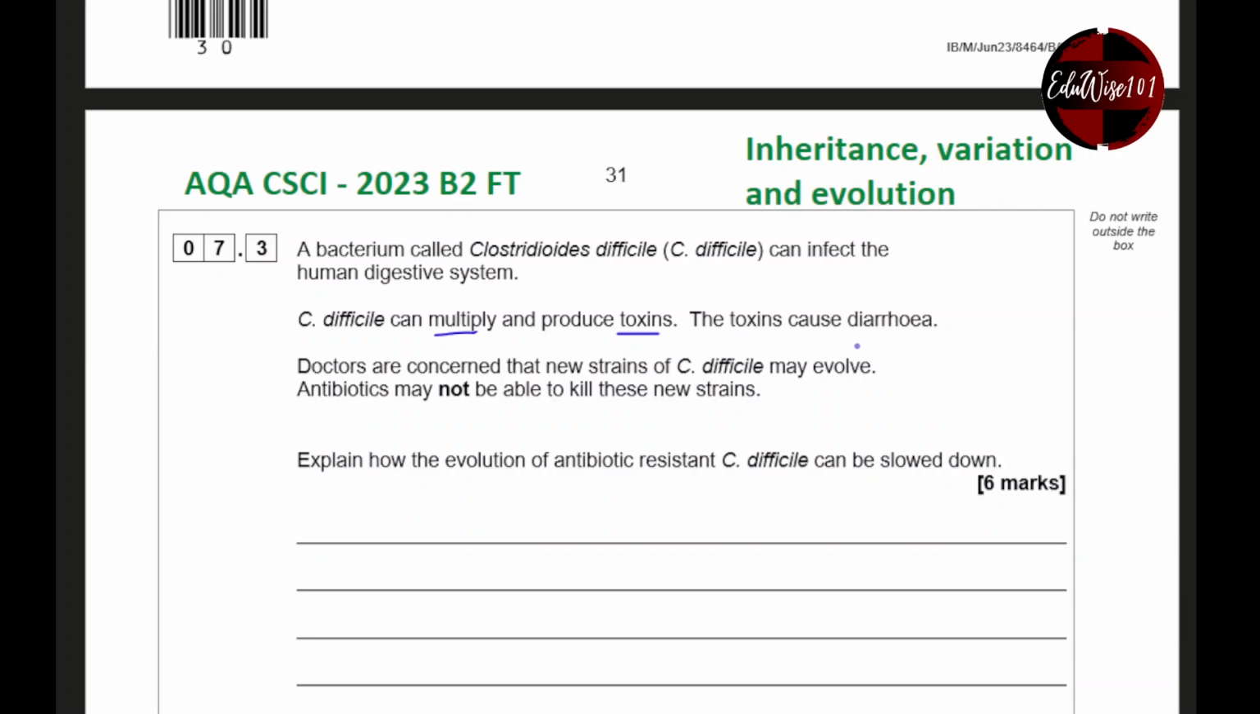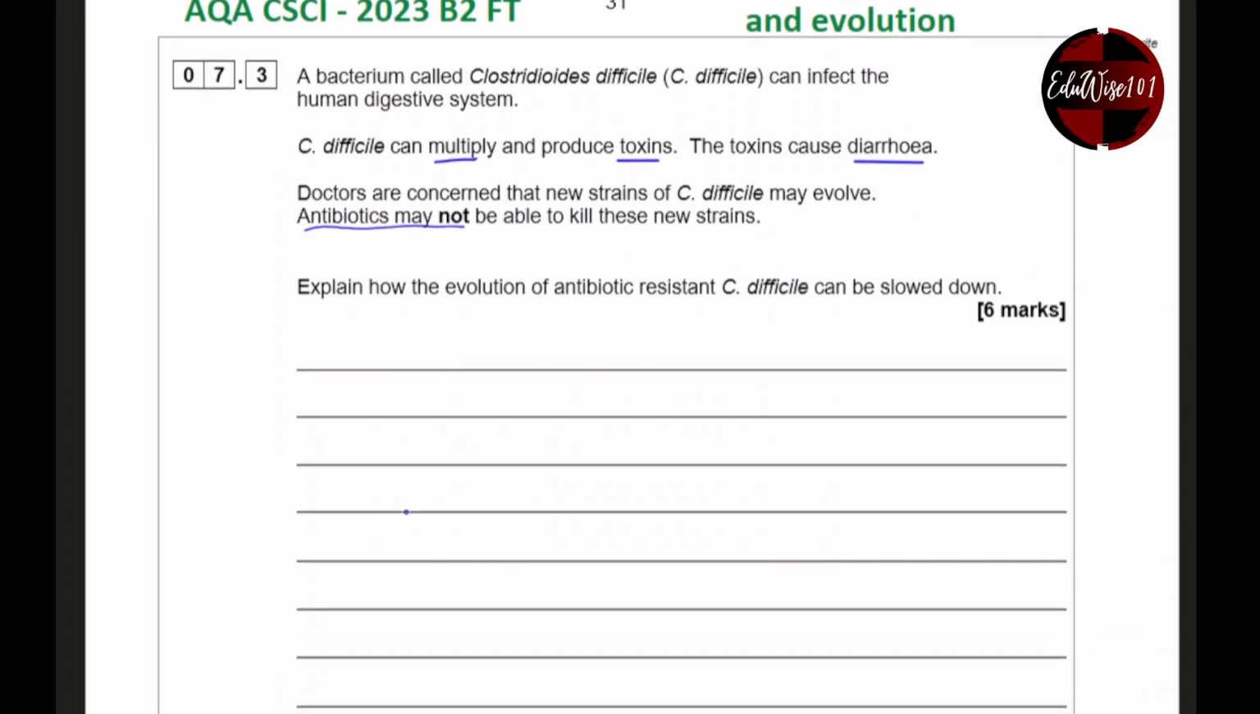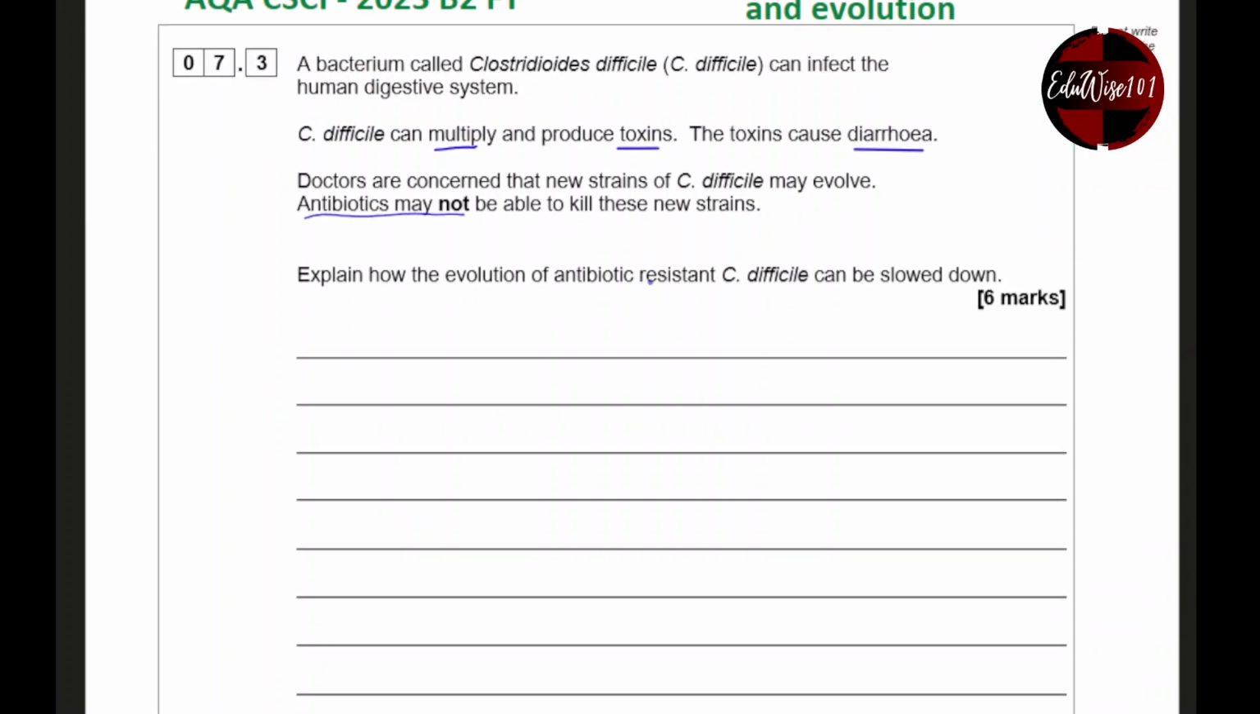Now, the toxins cause diarrhea, right? So in humans, those toxins actually produce diarrhea. Doctors are concerned that new strains of C. difficile may evolve. Antibiotics may not be able to kill these new strains. So they're saying the antibiotics may not actually work. Explain how the evolution of antibiotic resistant C. difficile may be slowed down.